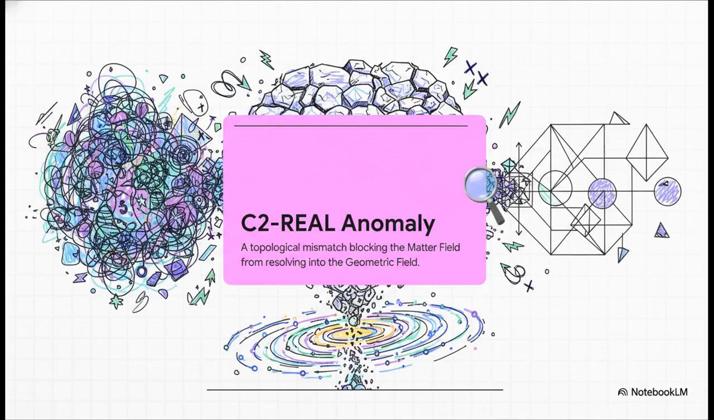The C2 real anomaly is basically the universe's ultimate blue screen of death. It's a topological mismatch where the matter just cannot resolve into the geometry, and it creates this severe blockage that stops the universe from scaling up right in its tracks.